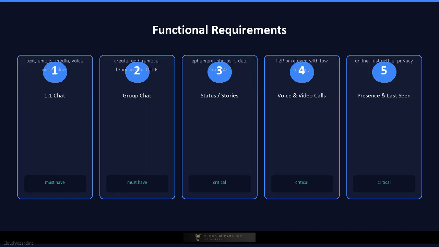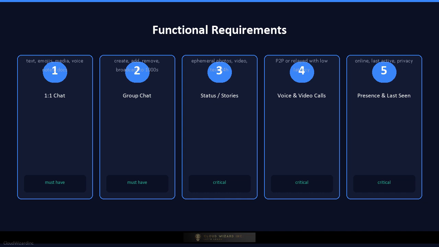Let's walk through the functional requirements. First, one-to-one chat must support sending and receiving text, emojis, images, videos, voice notes, documents, and location messages. Second, group chat must support creating groups, adding or removing members, and sending messages to up to thousands of members efficiently. Third, status and stories must allow users to post ephemeral photos, videos, and text visible to their contacts for 24 hours. Fourth, voice and video calling must support peer-to-peer or relayed calls with low latency and good quality.